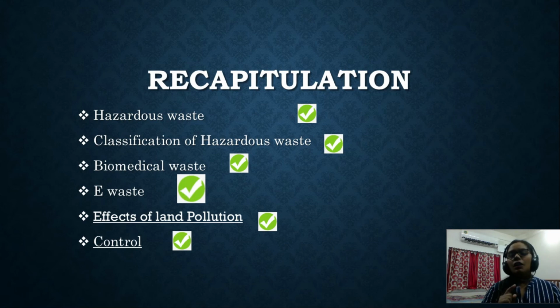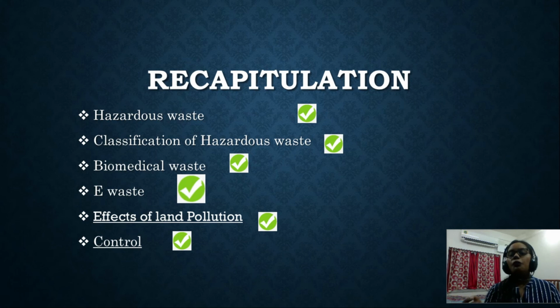So in land pollution, first of all, we have discussed the lithosphere. Define lithosphere. What are the parts or layers of the lithosphere that we have, like mantle, crust, or core. From that portion you can have questions like define lithosphere and discuss the layers of the lithosphere. Next we have discussed the types of solid waste, very important.